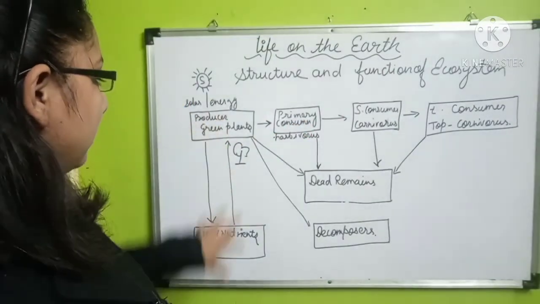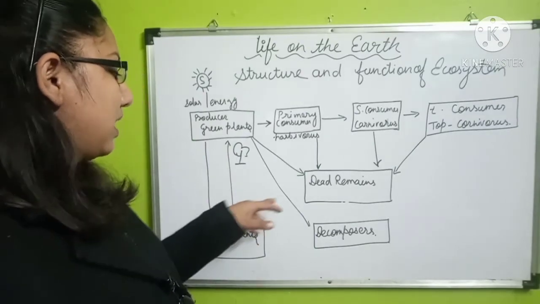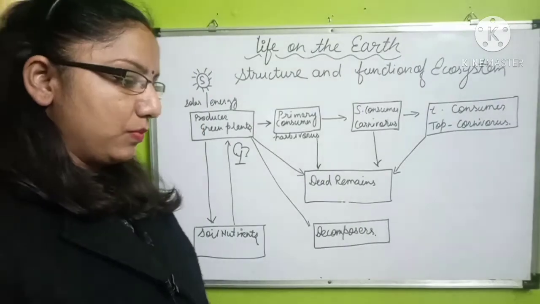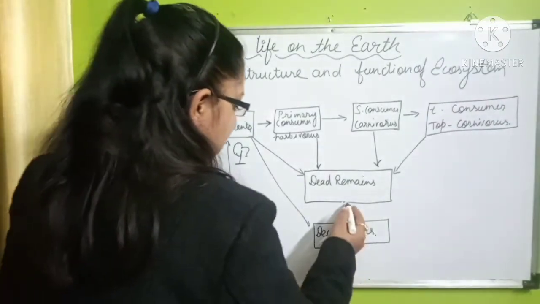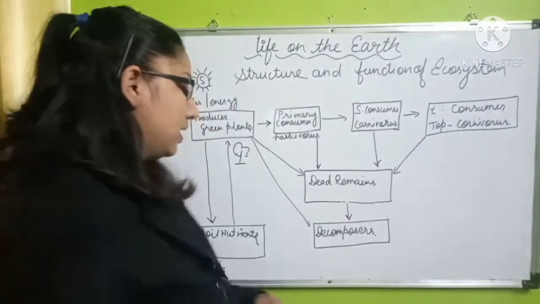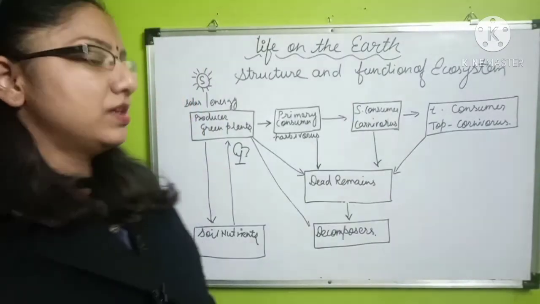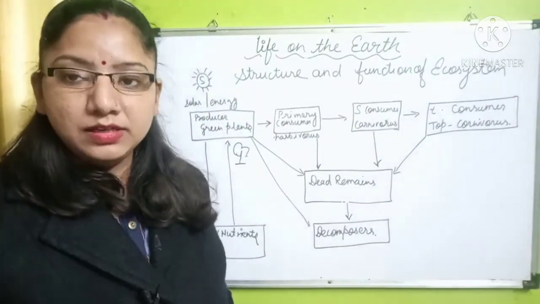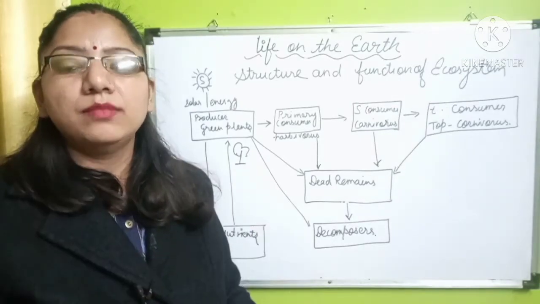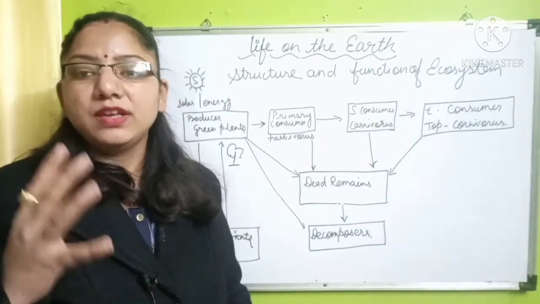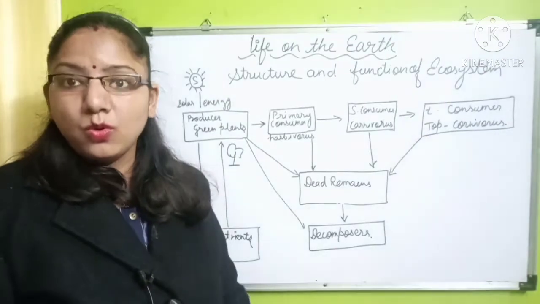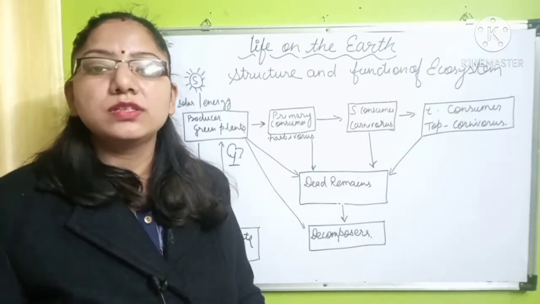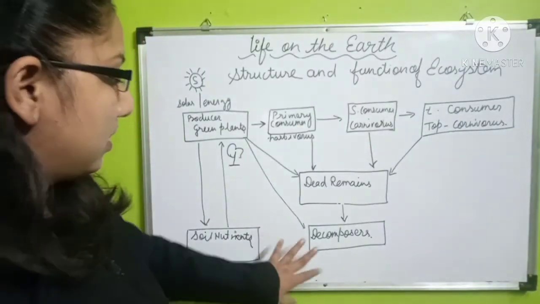And the plants, if not utilized, can become dead remains, and after that these can be decomposed by the decomposers. In the decomposers we can include ants and termites, and beyond this, sometimes we can include rats, crows, and many species of birds like vultures and eagles. These all come under the decomposers.